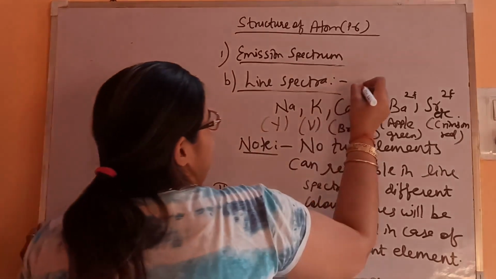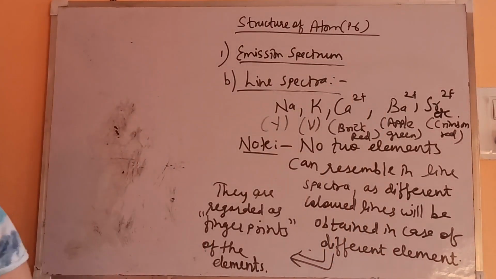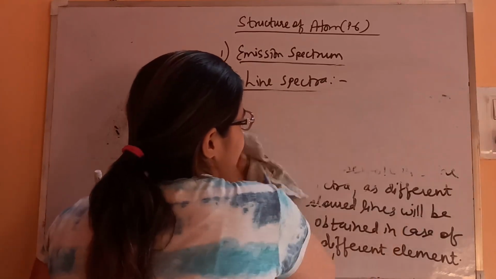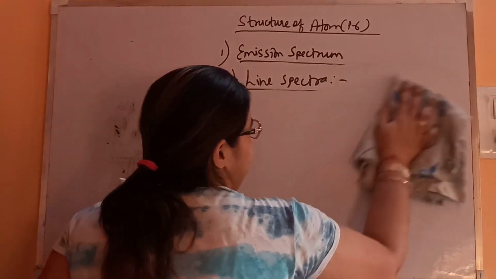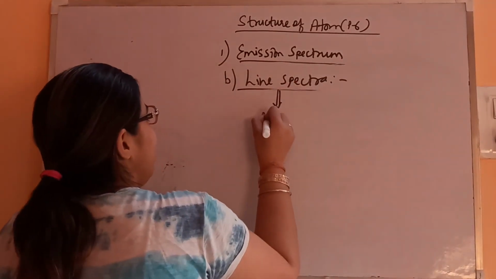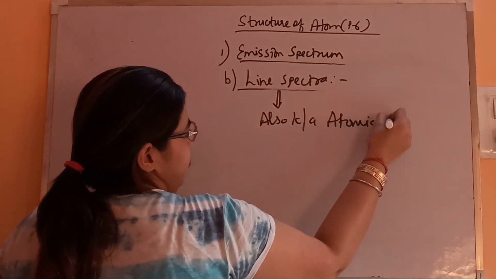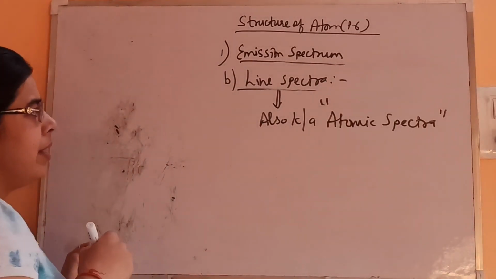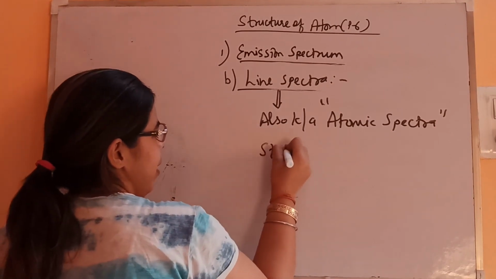And this line spectrum is also known as, I'll write it later on. So this is about the emission spectrum. This is also known as atomic spectrum, as it is different for the different atom. Elements are in the form of atom only, so it is also known as atomic spectrum.